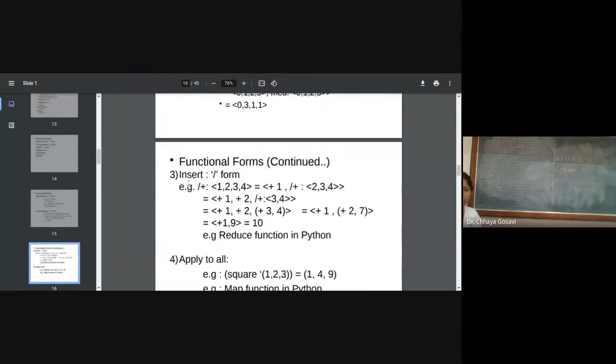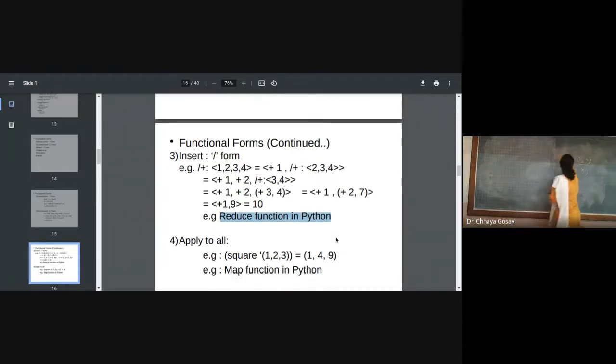Next form is insert form. Insert form is called the reduce function in Python or Scheme. In case of insert, it is called slash. You are applying slash on this list 1, 2, 3, 4. What it does: you know that the plus operator is a binary operator. It cannot be applied on a list of elements.